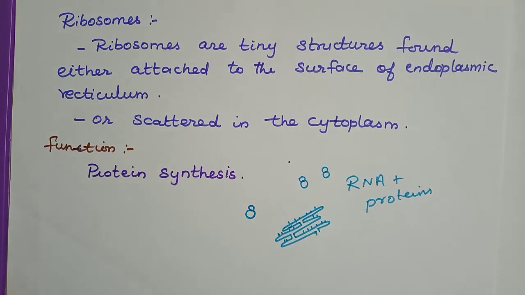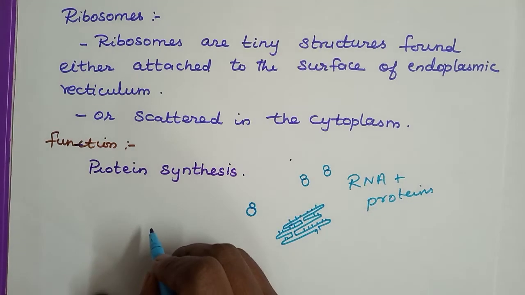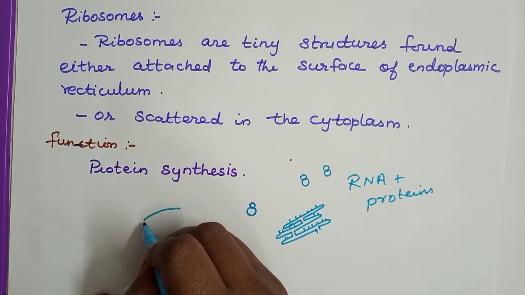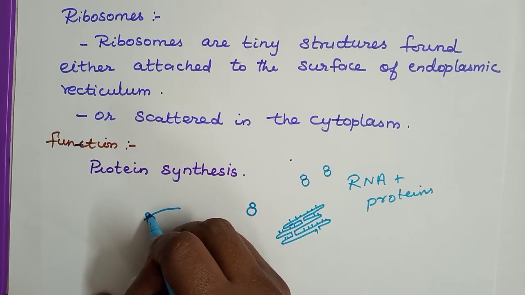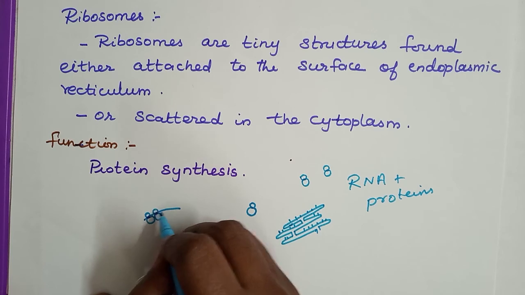These ribosomes are not bounded by a membrane, so they are present in both prokaryotes as well as eukaryotes, but they are absent in mammalian red blood cells. They are scattered in the cytoplasm, and more than two ribosomes combine together to form polysomes.